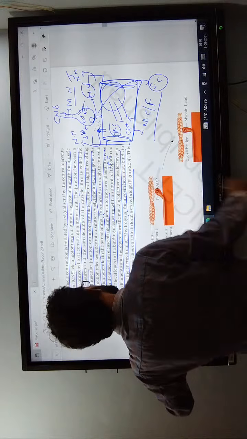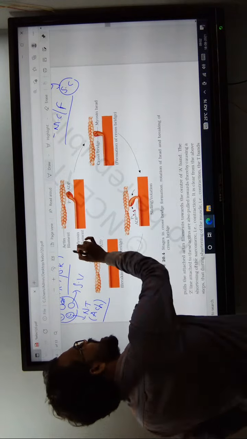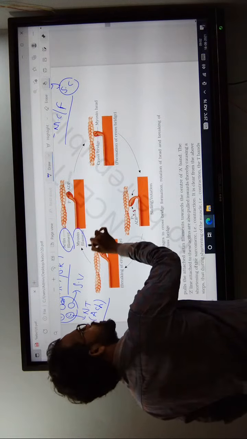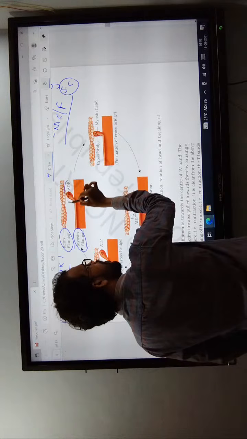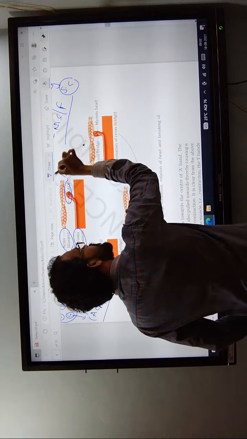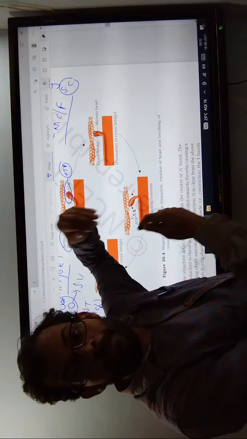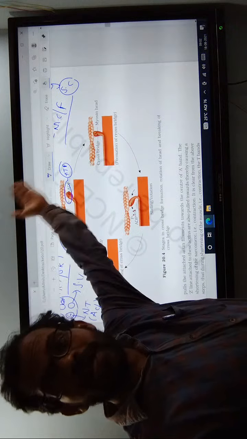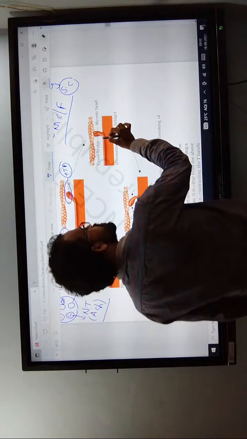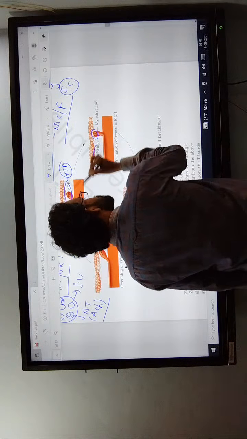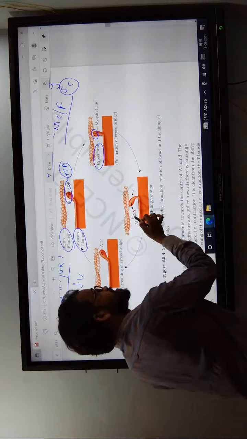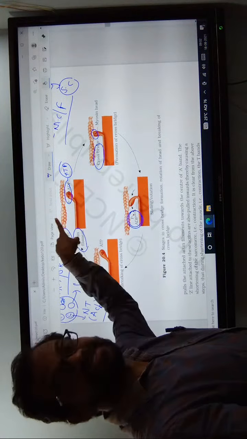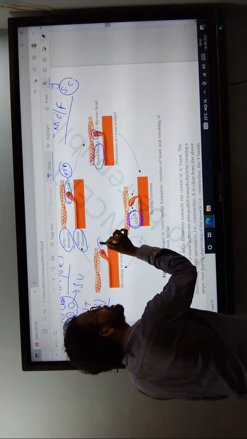Seen over here, these are the actin filaments, and this indicates the myosin filament. Whenever the cross bridge forms, one ATP is broken down, and ATP hydrolysis produces the cross bridge of the myosin head. Whenever the ATP is broken down, the end products released are ADP plus inorganic phosphate. Once one ATP is broken down, a new ATP is added.